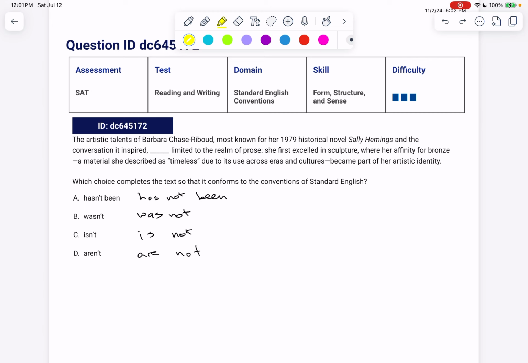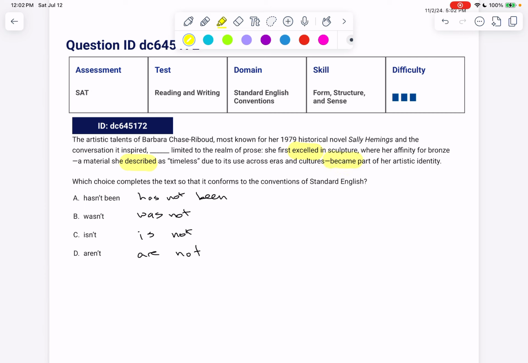The artistic talents of Barbara Chase-Riboud, most known for her 1979 historical novel Sally Hemings and the conversation it inspired, blank limited to the realm of prose. She first excelled in sculpture, where her affinity for bronze, a material she described as timeless due to its use across eras and cultures, became part of her artistic identity. So when we look at this, we're seeing she first excelled, that's past tense, and then the material she described, became part of her artistic identity.